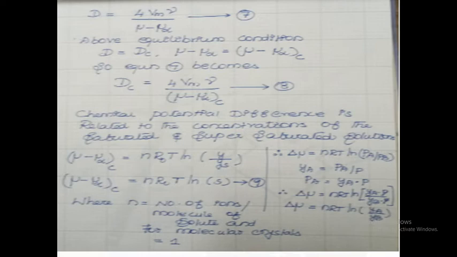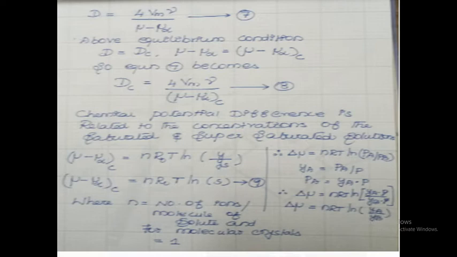What is chemical potential? Chemical potential determines the stability of substances such as chemical species, compounds and solutions, and their tendency to chemically react to form new substances, to transform to a new physical state, or to migrate from one place to another. Are you clear on that? Okay. So the chemical potential difference is related to the concentration of the saturated and supersaturated solution.